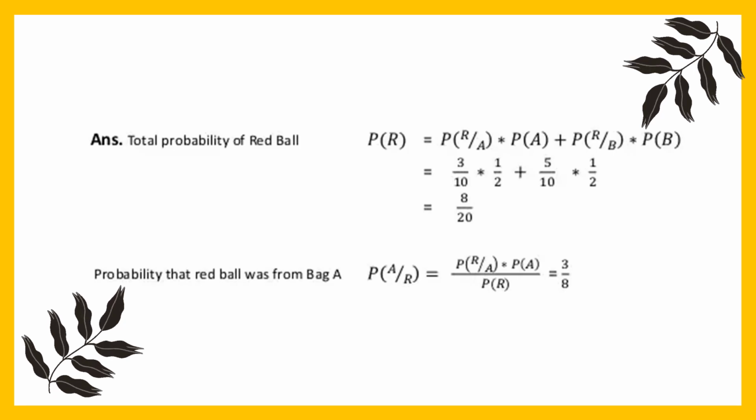The total probability of a red ball is 8 by 20, and the probability that the red ball was from bag A is 3 by 8.